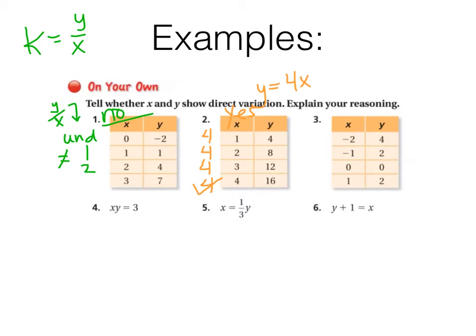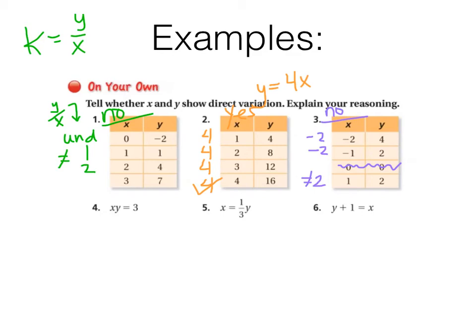Divide again. 4 divided by -2 is -2. 2 divided by -1 is -2. Remember, we can't use 0 for this ratio. And 2 divided by 1 is 2. Well, that's not the same. So no, not a direct variation. Again, I probably do know what this relationship is here, but what I know it is not is a direct variation.